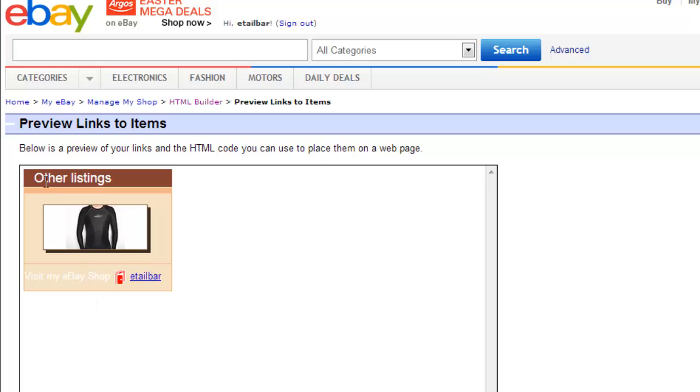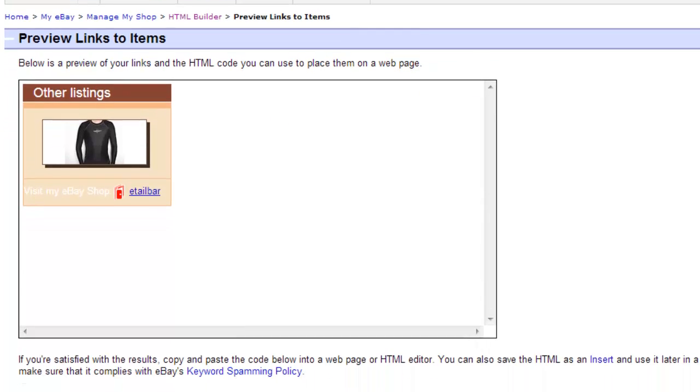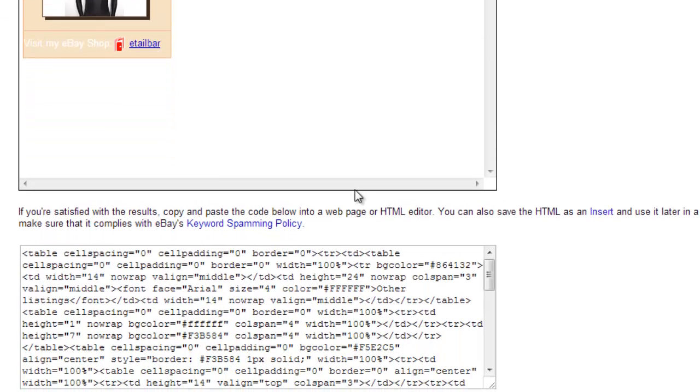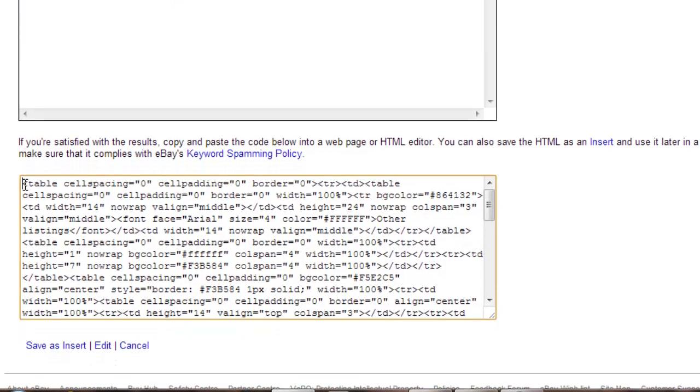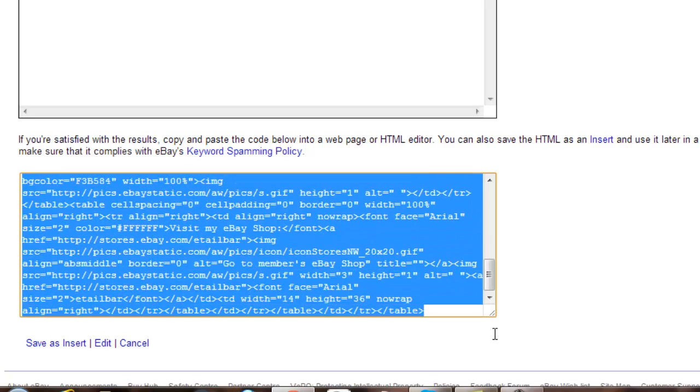Of course I can change the colors if I want, but it gives me a really good head start on creating that links box that you saw earlier in the video. And the way I do that is I grab the text which is shown here. I just highlight that in blue again, Control C, computer memory, and then I would drop that into the notepad so I've got a permanent record of that text.